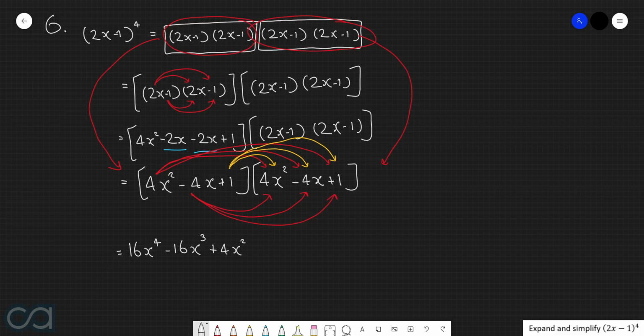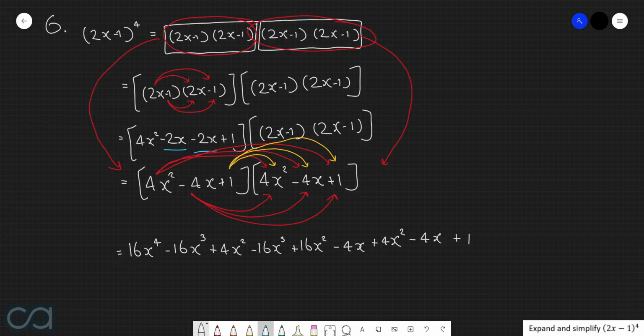Then we've got −4x by 4x², that is −16x³. −4x by −4x, that is +16x². −4x by 1 is −4x. And then finally, we've got 1 by 4x², which is just 4x². We've got 1 by −4x, which is −4x. And then 1 by 1, which is just 1.